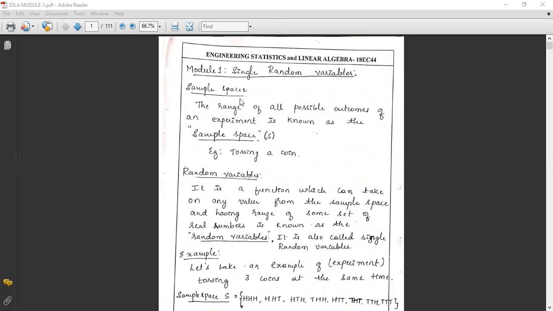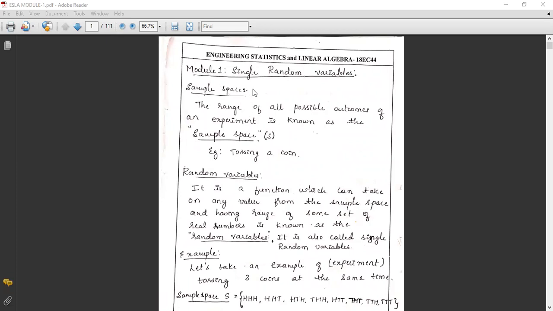Dear student, today we will start module 1 of your engineering statistics and linear algebra. Module 1 is single random variables, which is completely in the topic of statistics. In single random variables we are going to learn about sample space, random variable, and some distributions: uniform, exponential, Gaussian, Poisson distribution, and more.